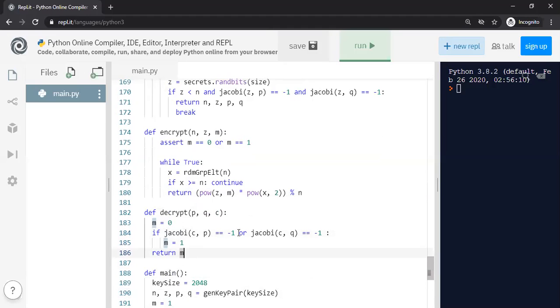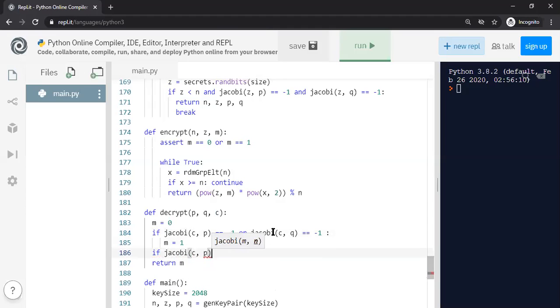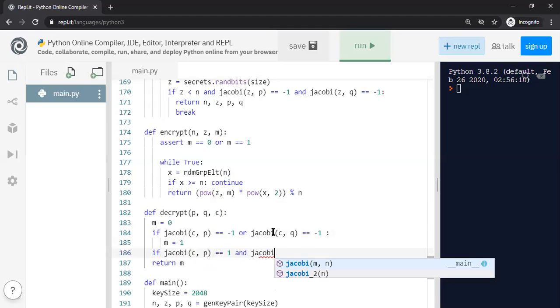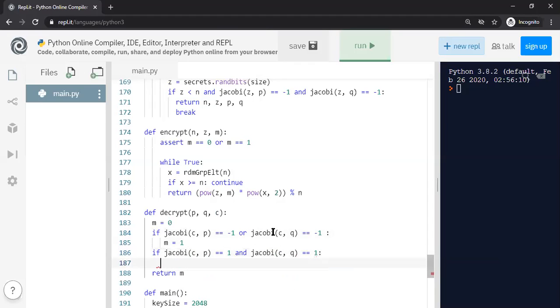So if this if statement is wrong, that means the OR statement is wrong, which means both of them have to be wrong. So we can assume here it's 1 and 1. We can make it even harder if you want to be more confident: check the Jacobi of C, P is equal to 1 and the Jacobi of C, Q is equal to 1, because Jacobi can be 0 in some cases, right? So if you want to be very confident about this, then we set the value to be 0. Okay, this should be fine as well, right?